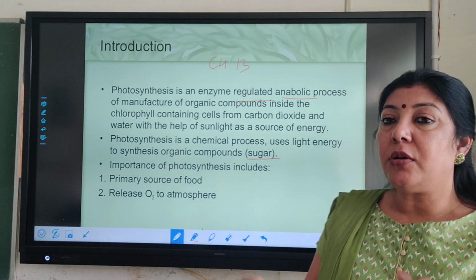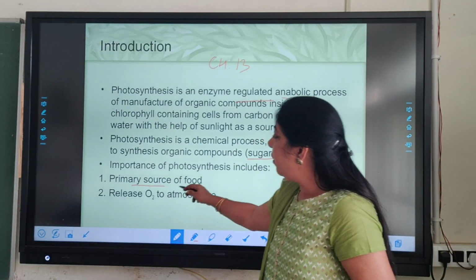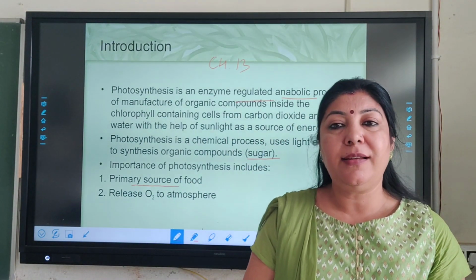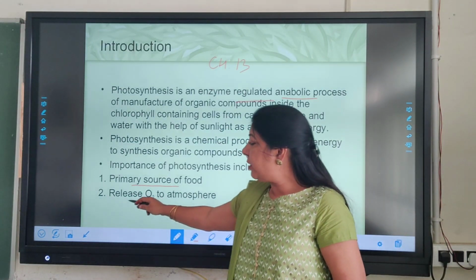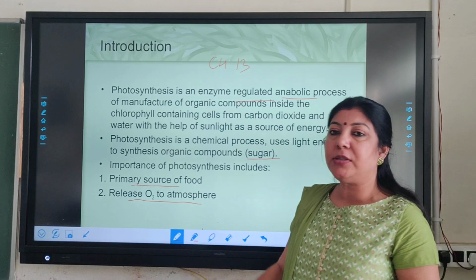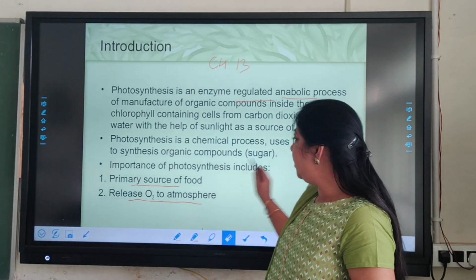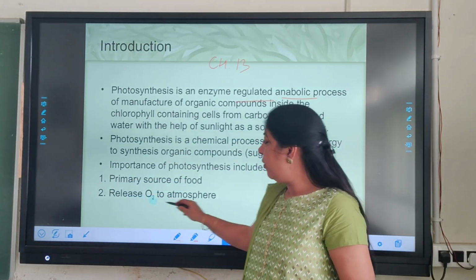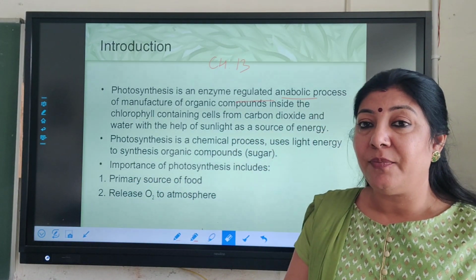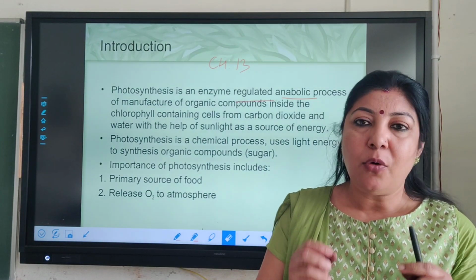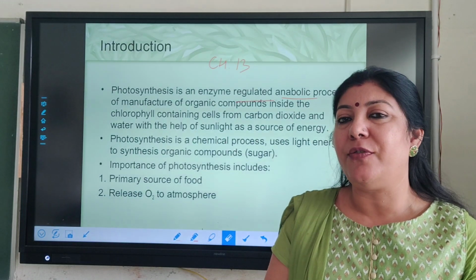Because of this, it becomes the primary source of food for all other living organisms. Also, this process of photosynthesis is responsible for the evolution of oxygen as well. Okay, so this is the introduction, and this process takes place only in the presence of sunlight and chlorophyll.